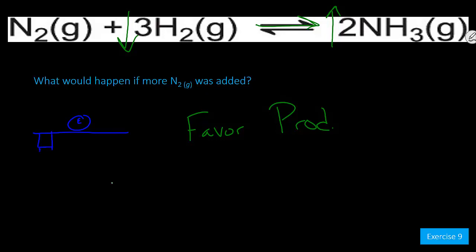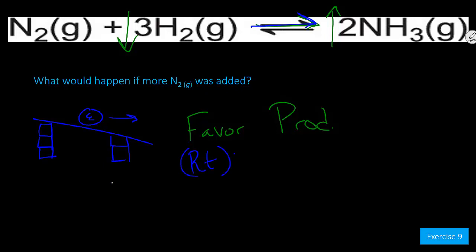So tables are made out of cinder blocks and a piece of wood. If I add more nitrogen gas, that's like adding a cinder block to one side of the table. Now when you lay your table down, your equilibrium, that ball is going to roll to the right. So it will shift to the right or favor products.